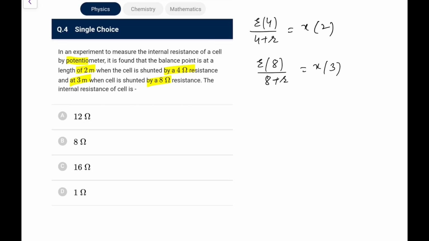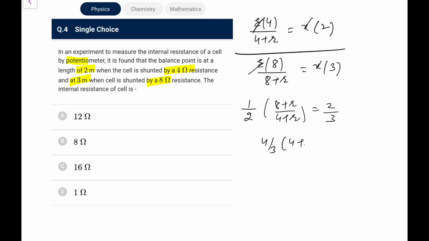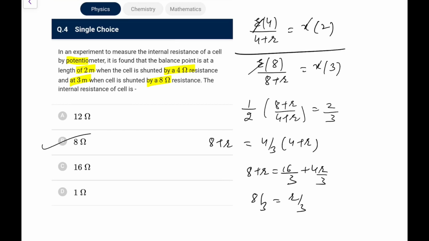So what you will do, you will divide, X and X goes, E and E goes. So what you are left with, this is 4 by 8, that is 1 by 2, and this would be 8 plus R upon 4 plus R, that comes out as 2 by 3. So what we have, this will become 4 by 3. So 4 by 3 into 4 plus R, it is 8 plus R. So 8 plus R is 16 by 3 plus 4R by 3. So what you have, 8 minus 16 by 3, that is 8 by 3, would be equal to R by 3. So R comes out as 8 ohms directly. You can go for it. This is option B here.